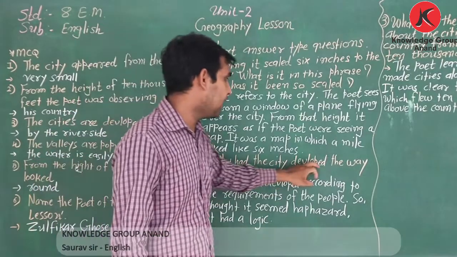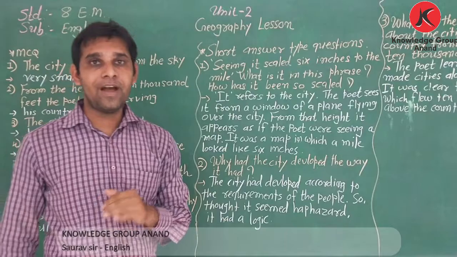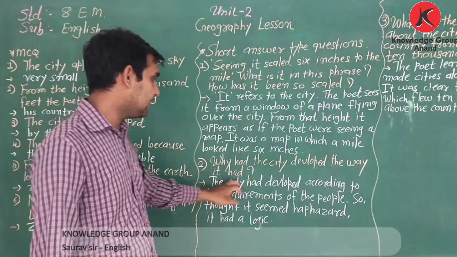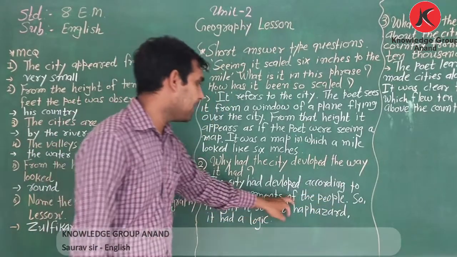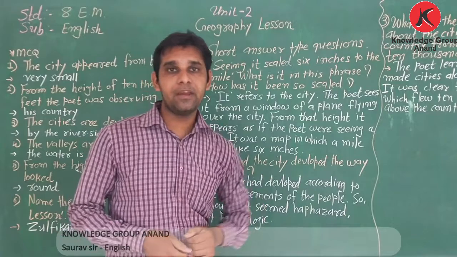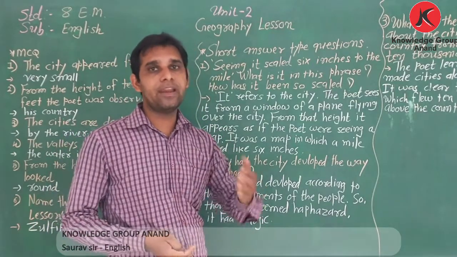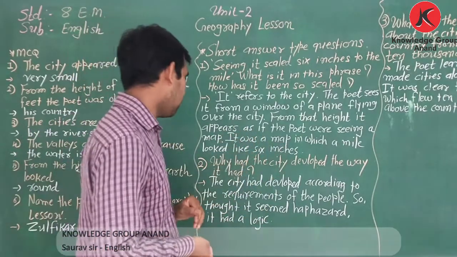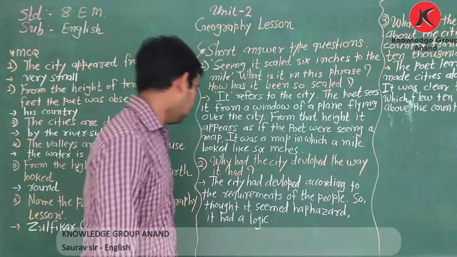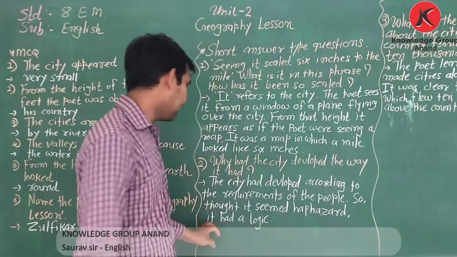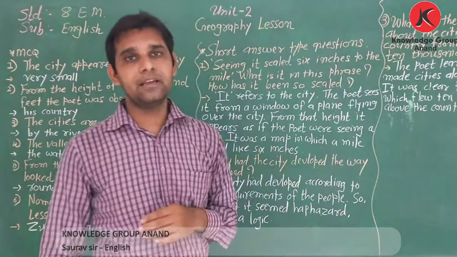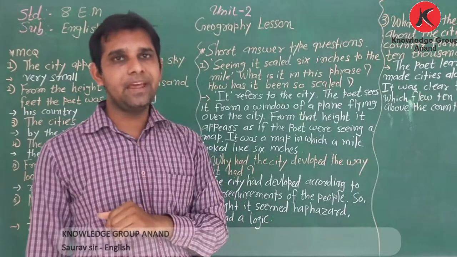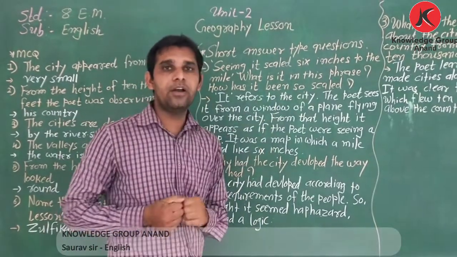Now the second question. Why had the city developed the way it had? Now see the answer. The city had developed according to the requirements of the people. Which requirements? Water and land both. So according to their requirements, the city was developed. So though it seemed haphazard, it had a logic. There was a logic behind it. Okay. Now comes the third question.